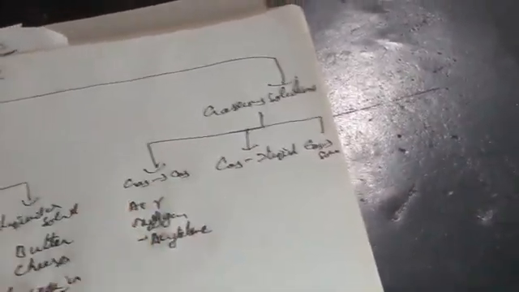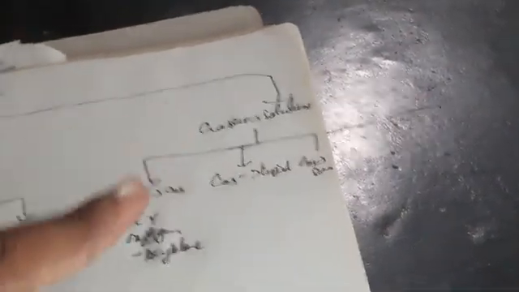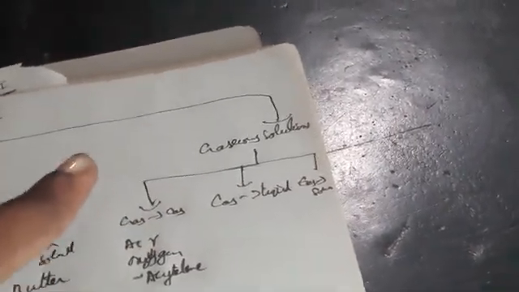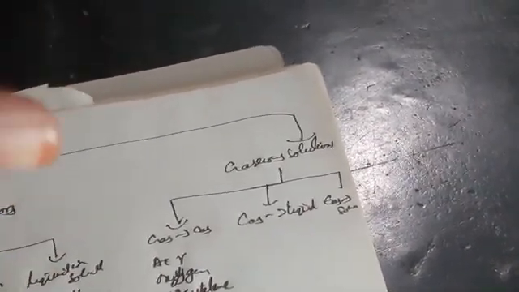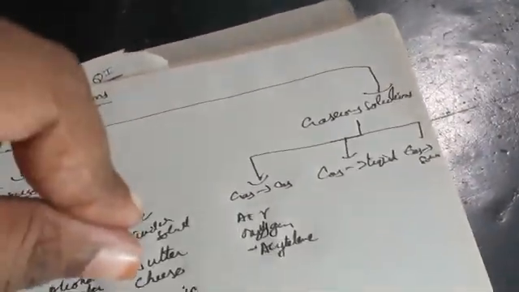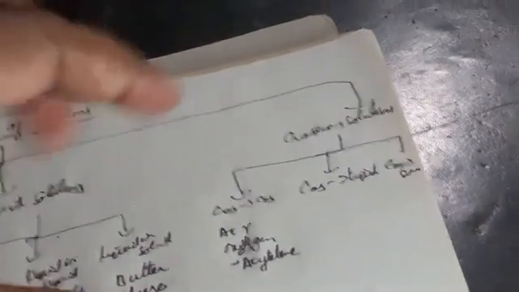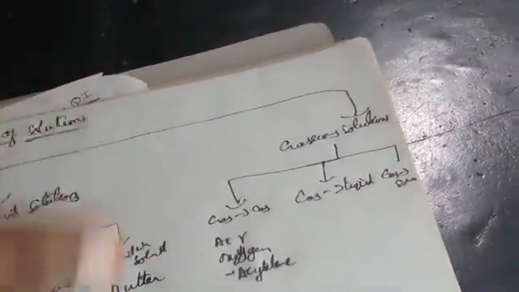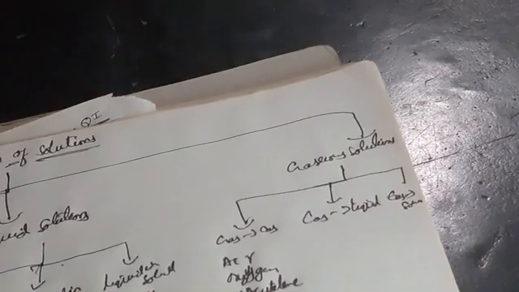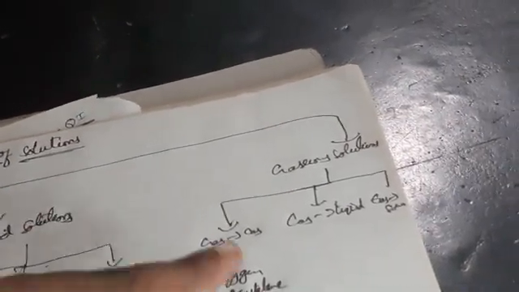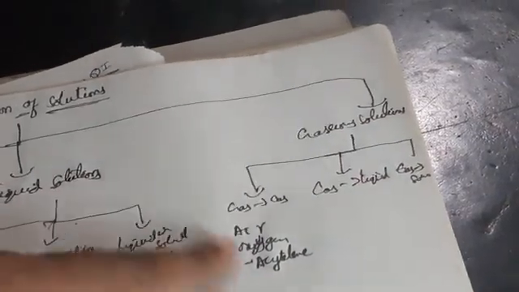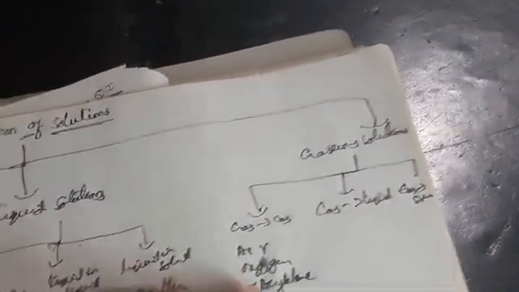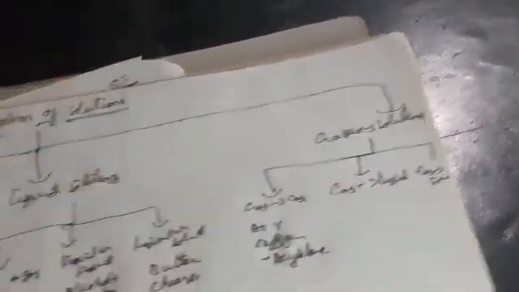Oxygen and acetylene means welding. Have you seen welding? When they are doing welding, some type of smoke or fire you are going to get. That fire, oxygen in the air, and acetylene are used for welding purposes, and we call it a gas to gas example.